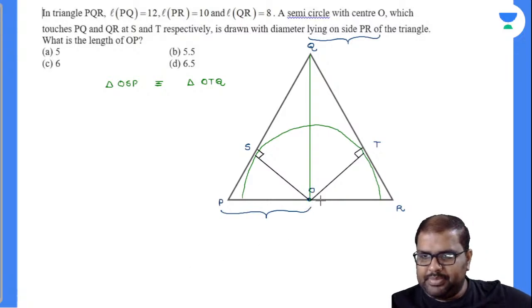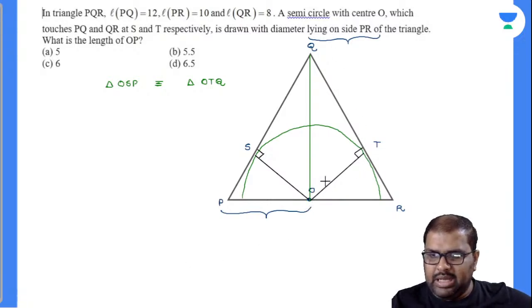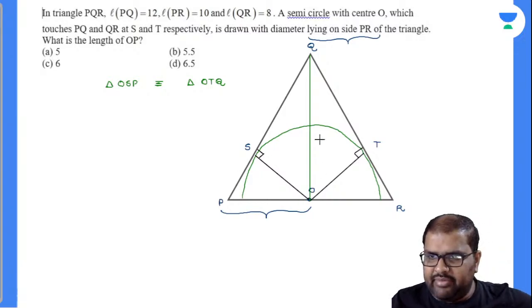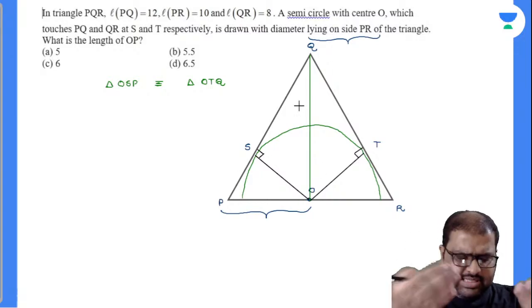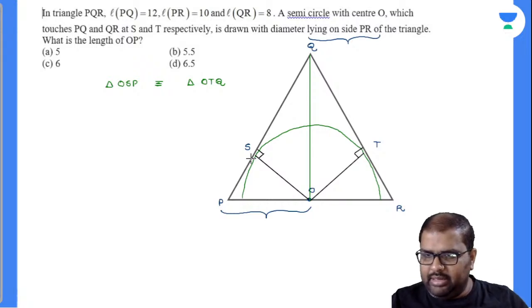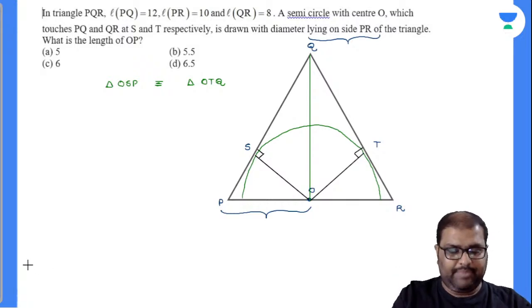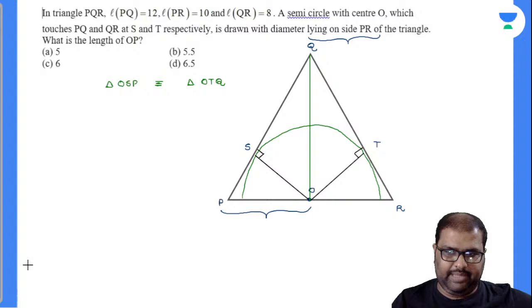Now observe, in triangle OTQ, OT is the radius. In triangle OSQ, OS is the radius. Both are of exactly the same length. Both have a common side called OQ. And automatically both have 90 degrees. Automatically the third side must also be exactly the same. If two sides are equal, the third side must also be equal in a right angle triangle there.